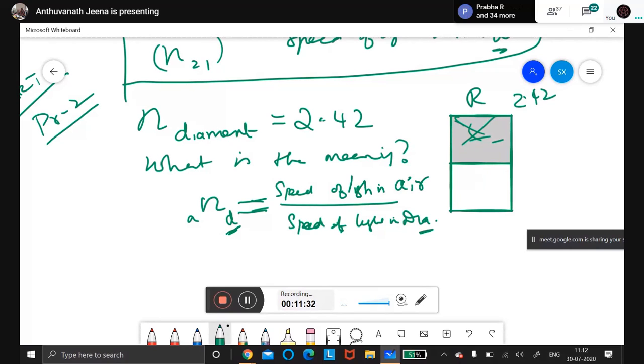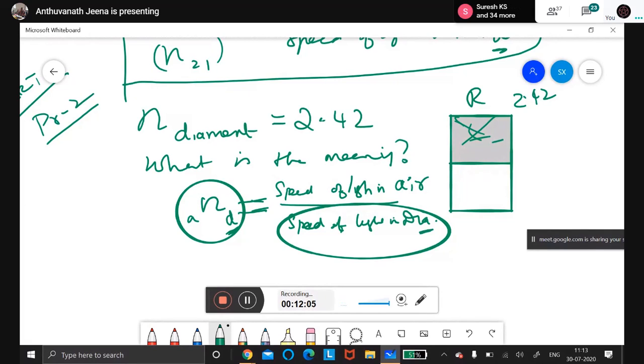So this shows that, what will you write? This shows that the speed of the light is minimum in diamond because diamond is optically denser. You should write the answer like that. The refractive index is inversely proportional to the speed of the light in diamond. That shows that the diamond is more dense. The density of the diamond is more. Like that you should write. That's all. Now we will go to the next problem.